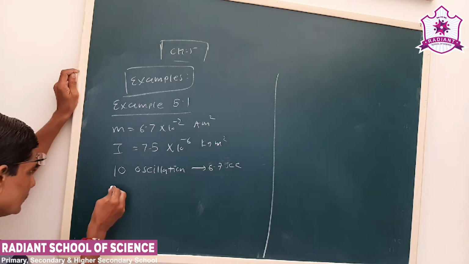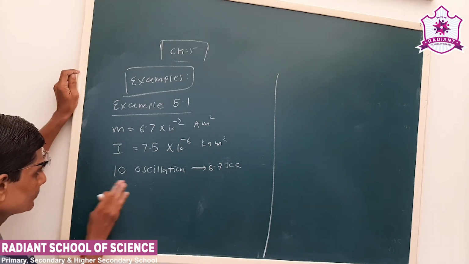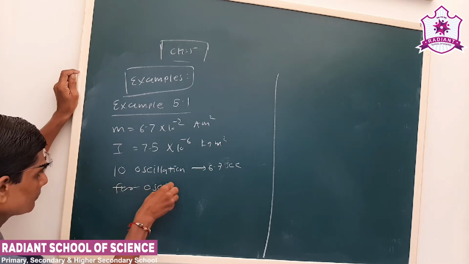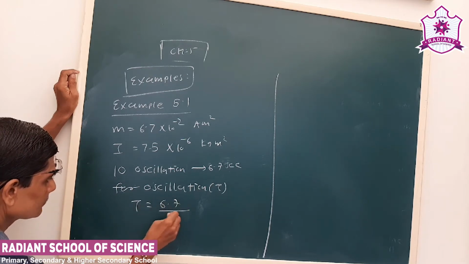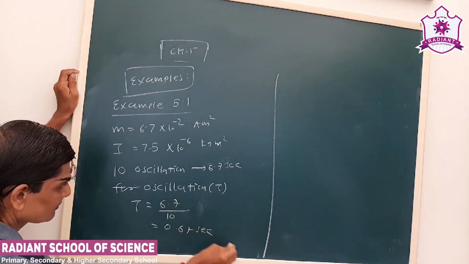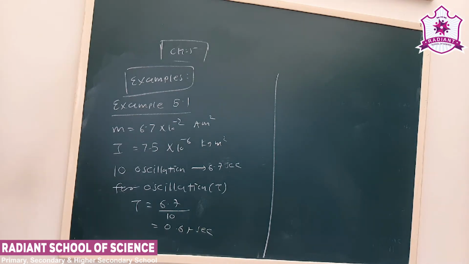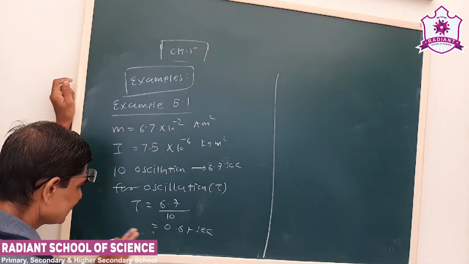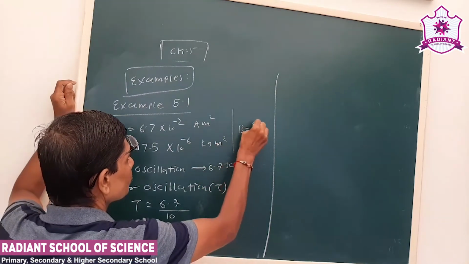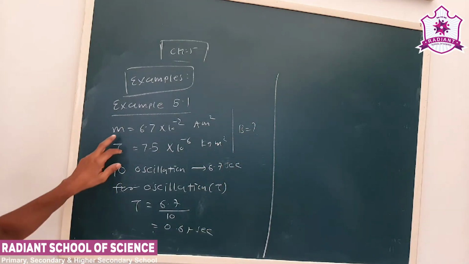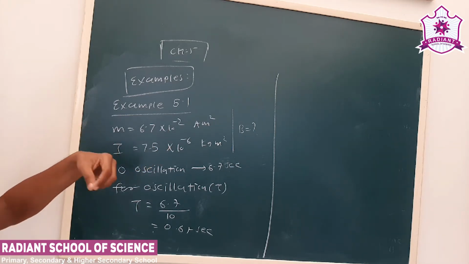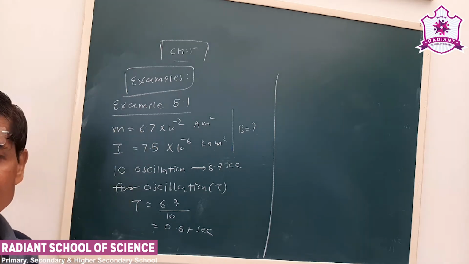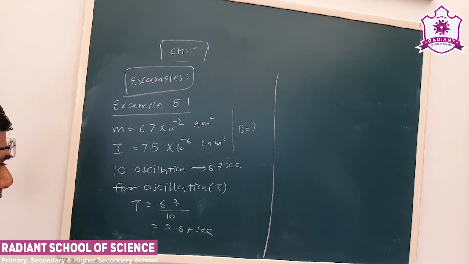Okay, for one oscillation, how much time? Time is T. Okay, see what you have to find out? The magnetic field. So a magnetic needle having 6.7 into 10 to the minus 2 ampere meter square dipole moment and moment of inertia like this, oscillates or vibrates. It performs 10 oscillations in 6.7 seconds. You have to find out the magnetic field of that place.